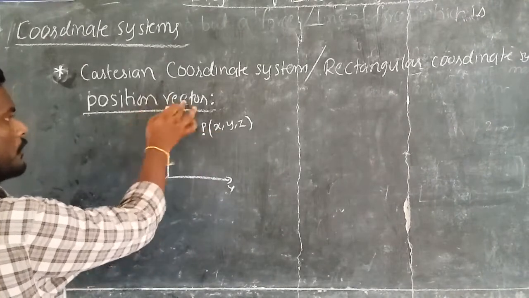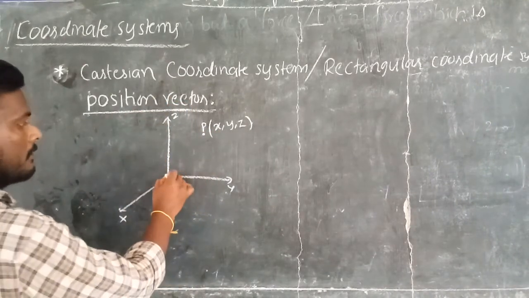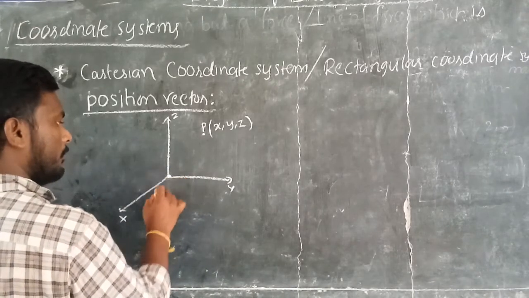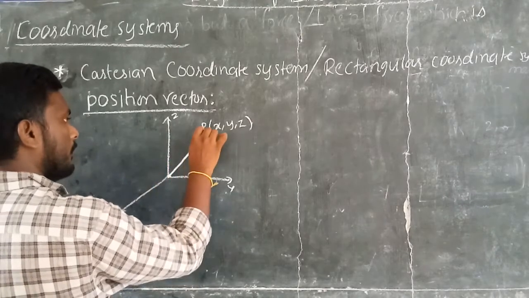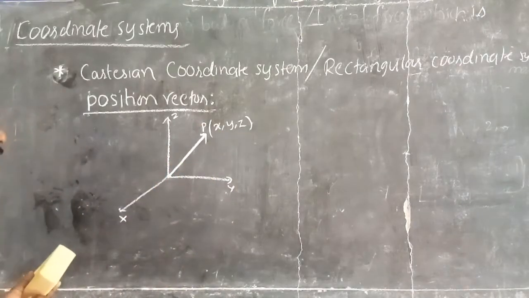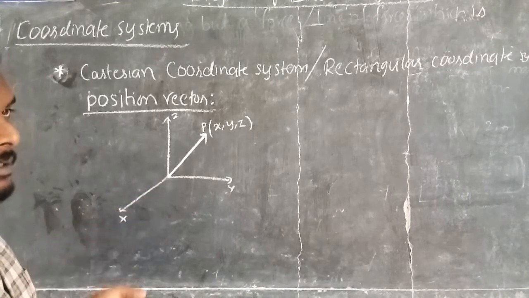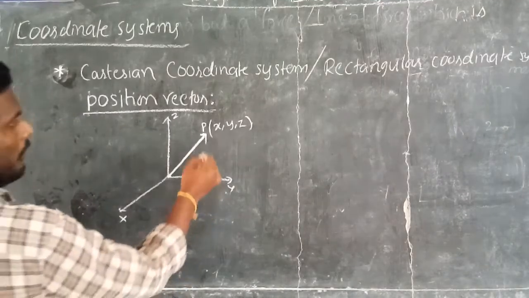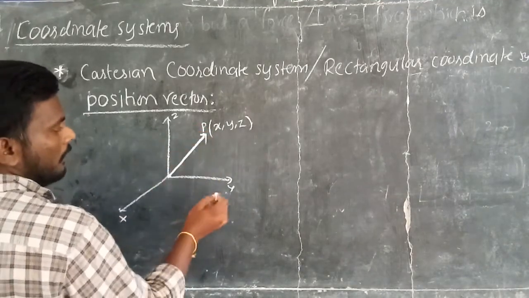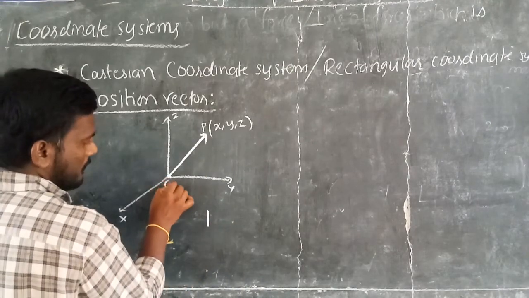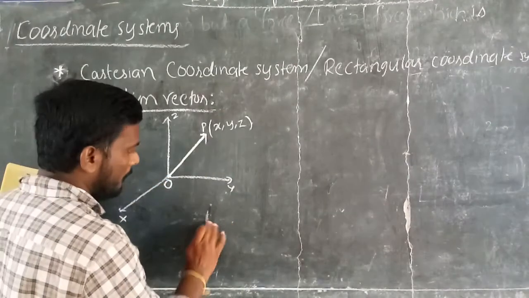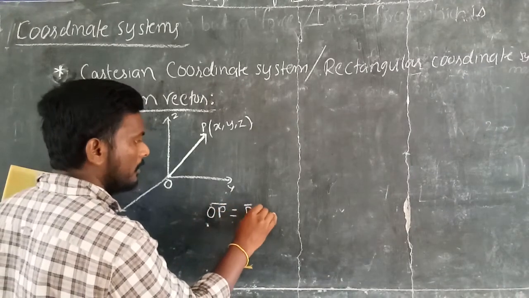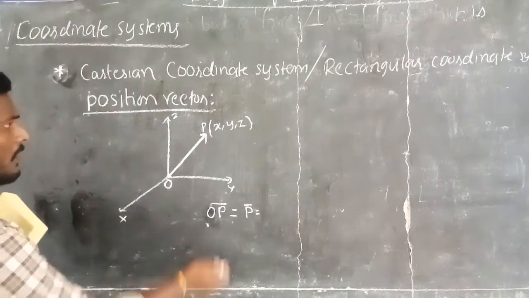How can you define this position vector? Position vector is nothing but a vector drawn between the origin to the point P. Or we can also define it in other words as the distance between the origin and the point P. Now how can you write the expression for this position vector? If you consider the origin as O, OP bar or P bar is equal to,